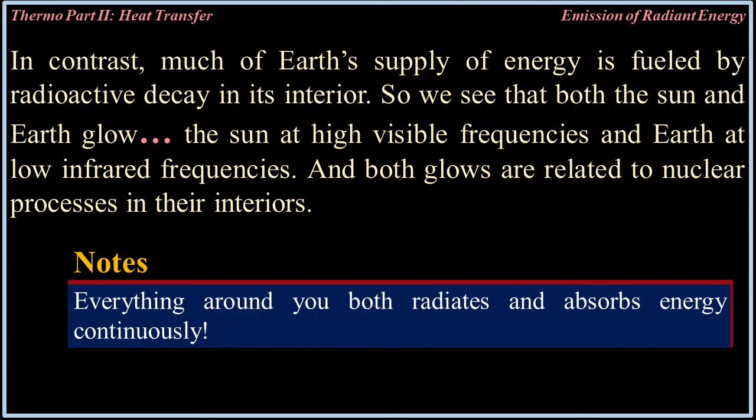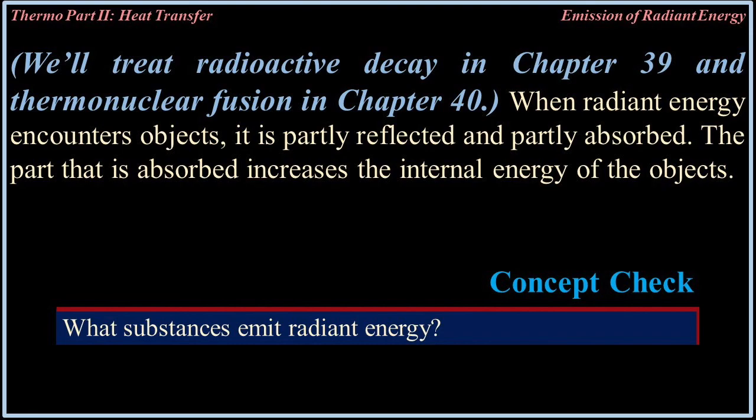In contrast, much of Earth's supply of energy is fueled by radioactive decay in its interior. So we see that both the sun and the Earth glow: the sun at high visible frequencies and Earth at low infrared frequencies. And both glows are related to nuclear processes in their interior. Notes: Everything around you both radiates and absorbs energy continuously. We'll treat radioactive decay in Chapter 39 and thermonuclear fusion in Chapter 40.